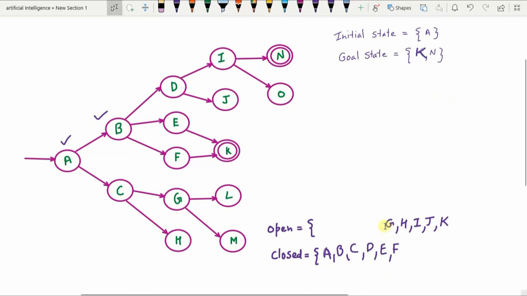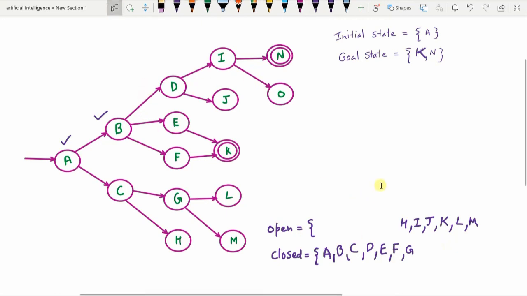So G is not the goal node, and G can be expanded further. When G is expanded, G has two child nodes, L and M. So L and M will be added to the open list, and G itself will be removed from the open list and added to the closed list.